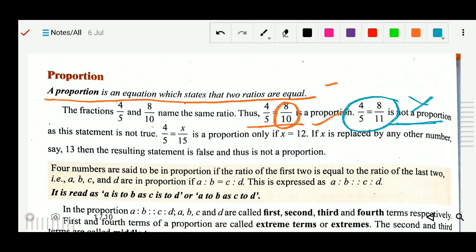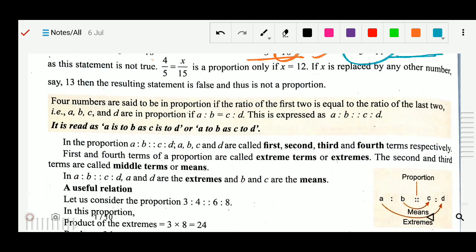So first of all, in the proportion, four numbers are said to be in proportion if the ratio of the first two is equal to the ratio of the last two.